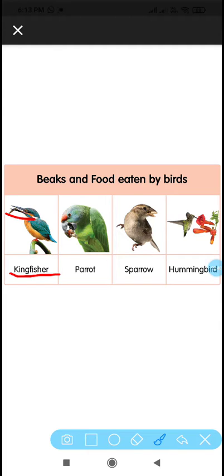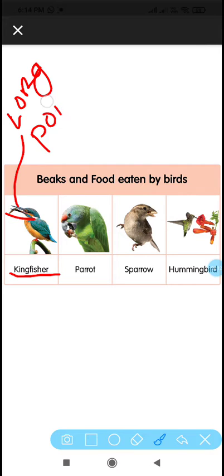So how is the beak of this kingfisher? If it has a small beak, can it catch the fishes? If it is a curved beak, can it eat the nuts? It's not possible. So to catch the fishes, they need a pointed beak. That's why this kingfisher has a very long and pointed beak.